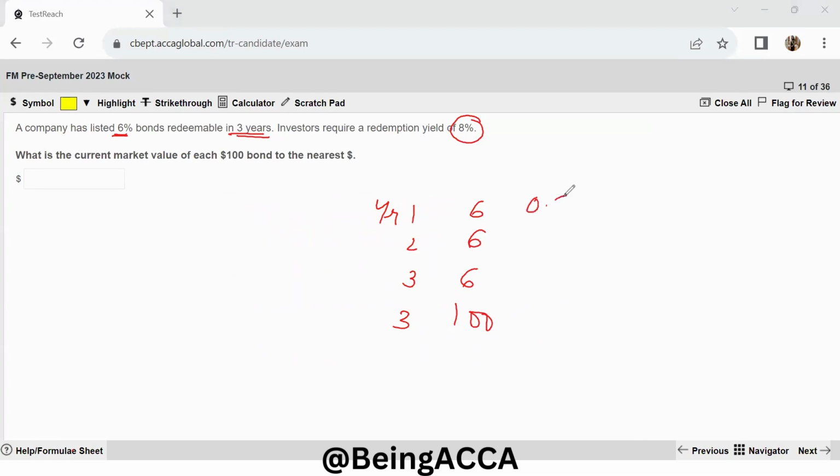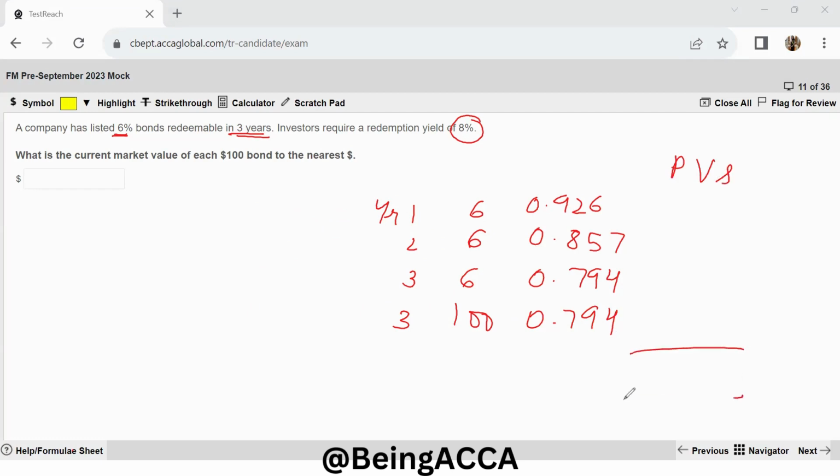Also 0.926, 0.857, 0.794, and again 0.794. If we just multiply and find out the PVs and just add them up, we will get the market value. So 6 into 0.926 gives me 5.56. Solving this calculation, 6 into 0.857 gives me 5.14. 6 into 0.794 gives me 4.76.